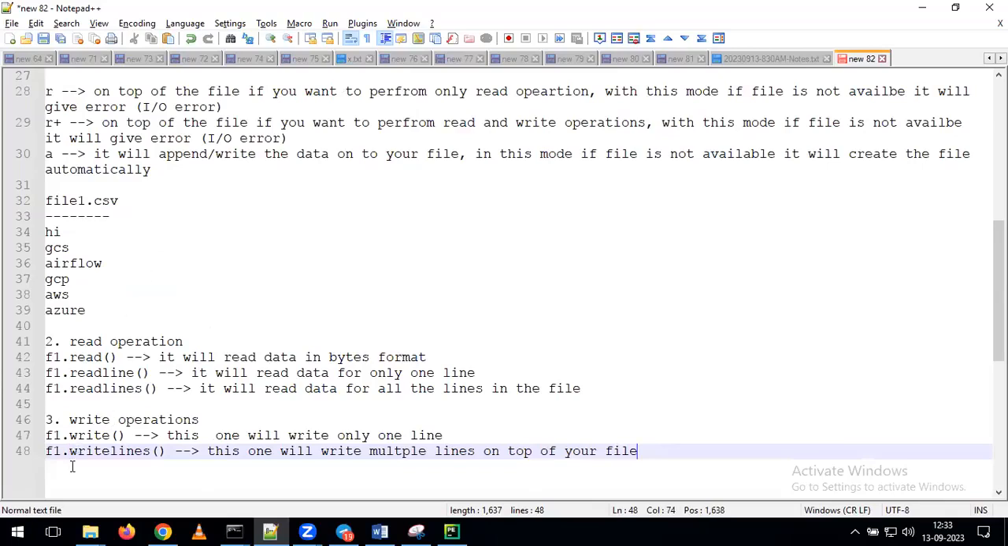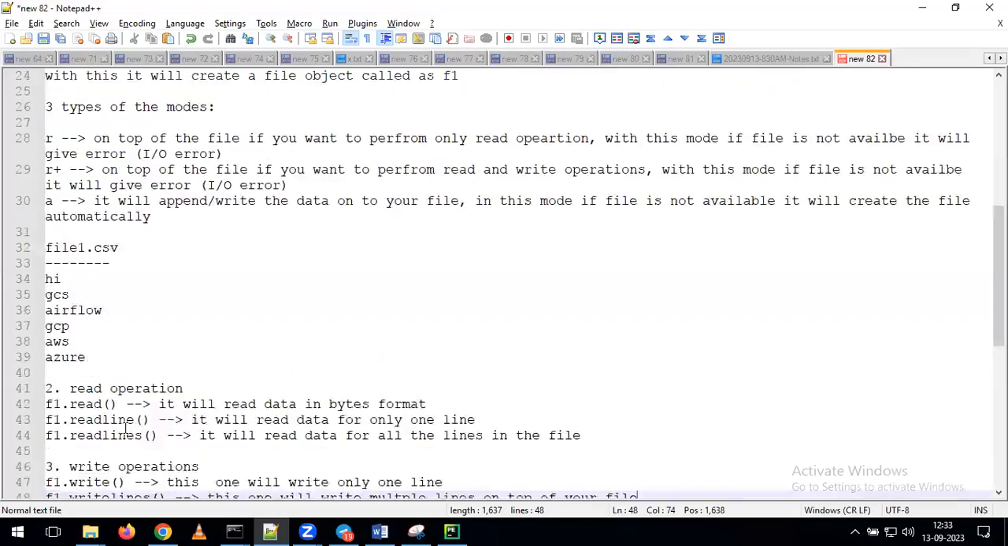Okay. Any questions up to here? Please ask me again. Any confusions? It's very simple: open the file, read the data, write the data. Just think in that way, and with that you will be able to remember.